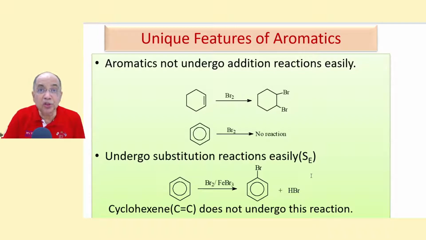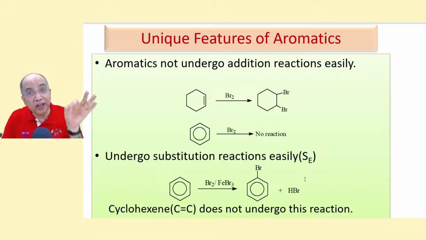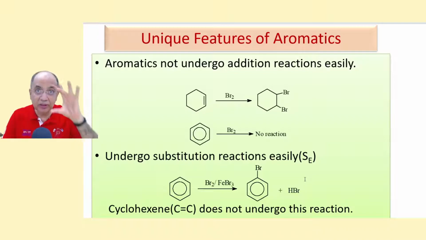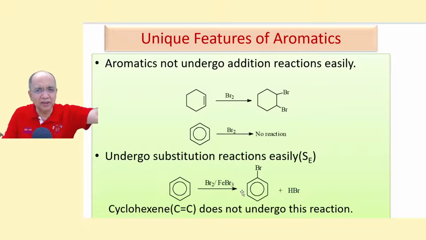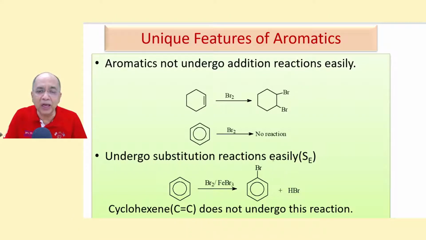Now see, substitution reaction is very difficult in acyclic compounds. Well, there is a double bond; to bring about substitution, remove one hydrogen and put the other group is difficult. Rather addition is easy, but here the electrophilic substitution is easy. Supposing benzene is treated with bromine, not in presence of carbon tetrachloride solvent, but in presence of a catalyst, Lewis acid, ferric bromide, then one hydrogen will go from any of these 6 positions and bromine will come. This is a substitution reaction. Bromobenzene will be formed.